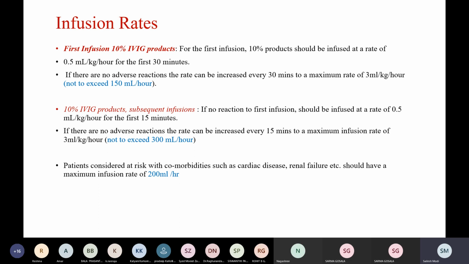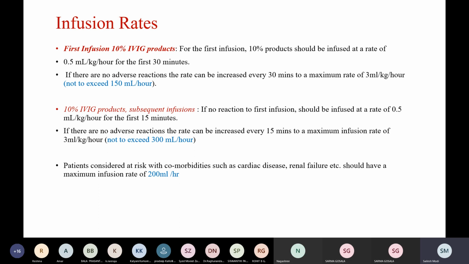If there are no adverse reactions to this rate, it can be increased every 30 minutes to a maximum rate of 3 ml per kg per hour. For subsequent infusions, if there are no reactions to the first infusion, they should be started at 0.5 ml per kg per hour for the first 15 minutes, and can be increased every 15 minutes to a maximum infusion rate of 3 ml per kg per hour.